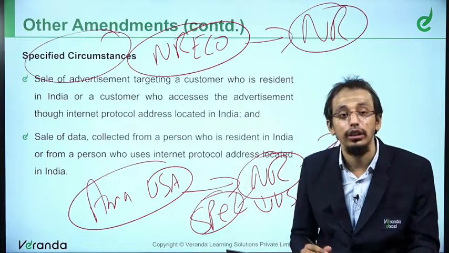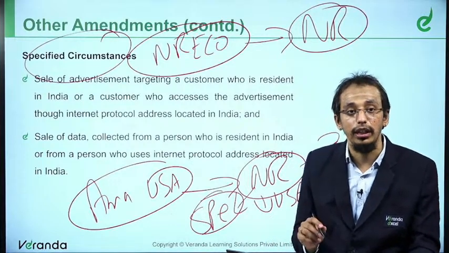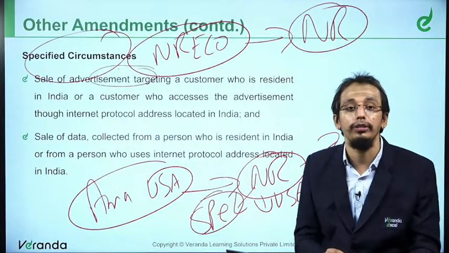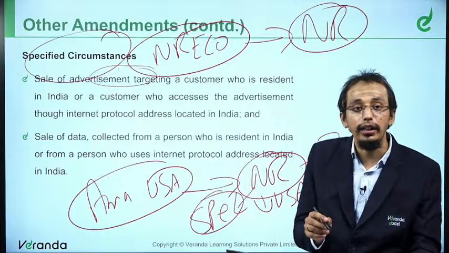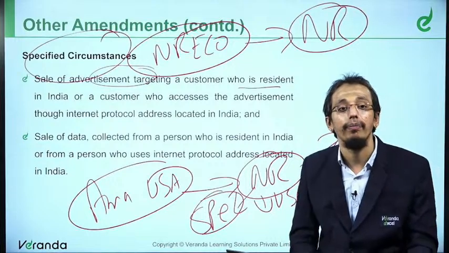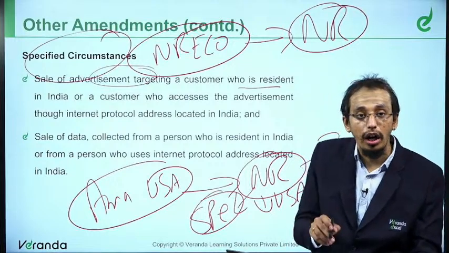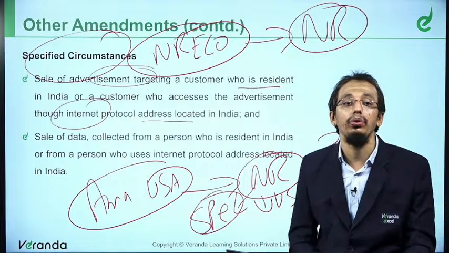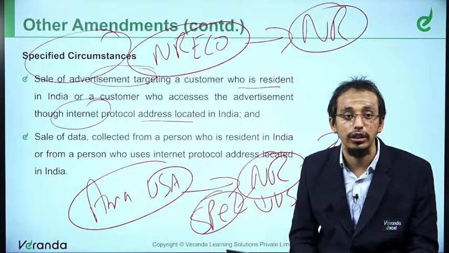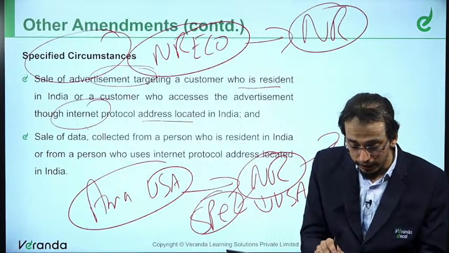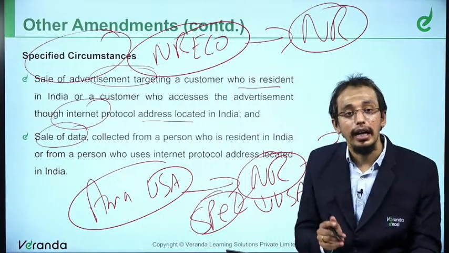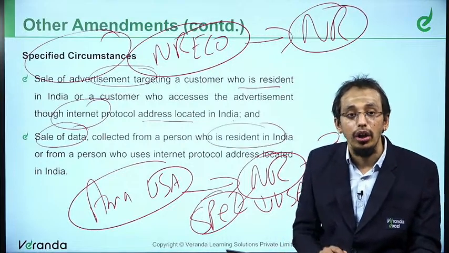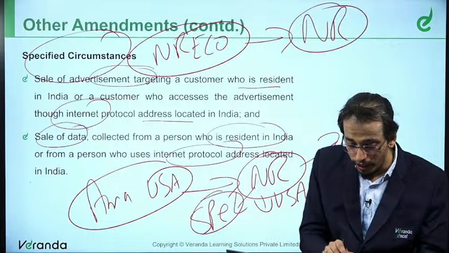This non-resident is earning the income by way of sale of advertisement targeted to a person resident in India or through an internet protocol located in India. Similarly, sale of data collected from a resident in India or using an internet protocol located in India.